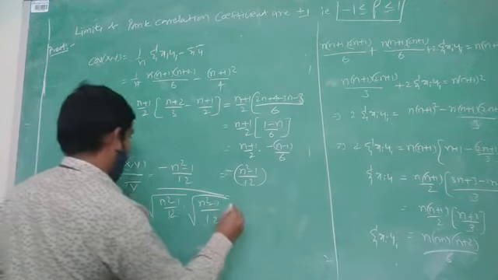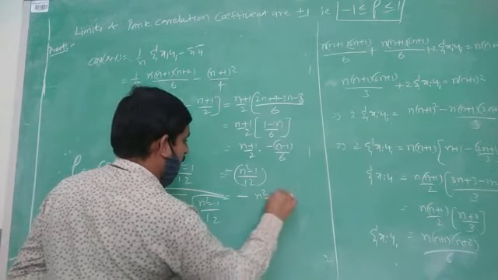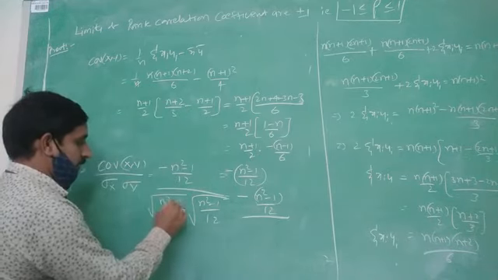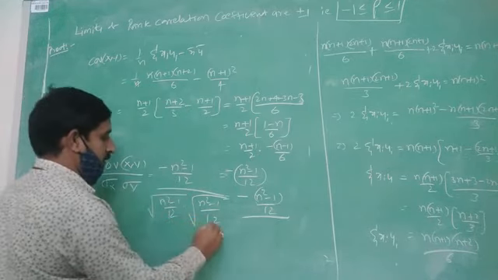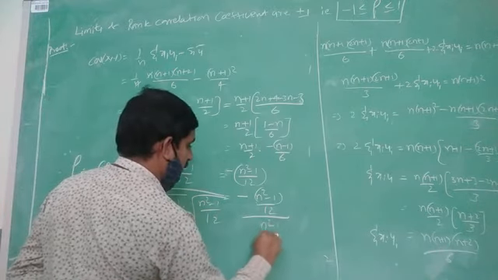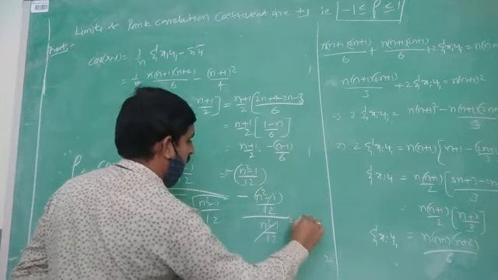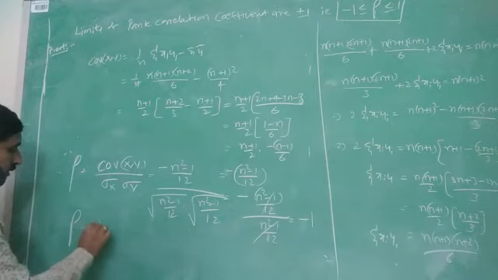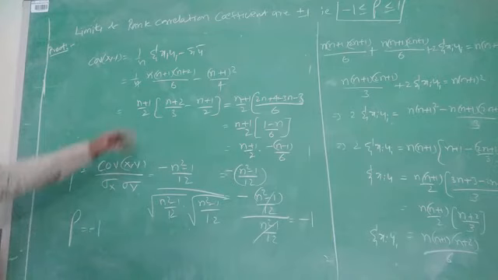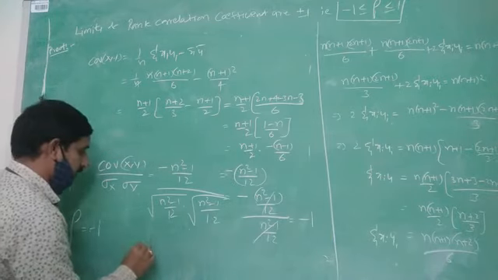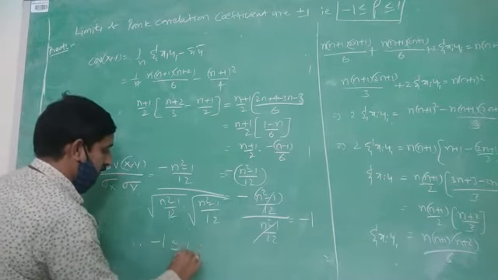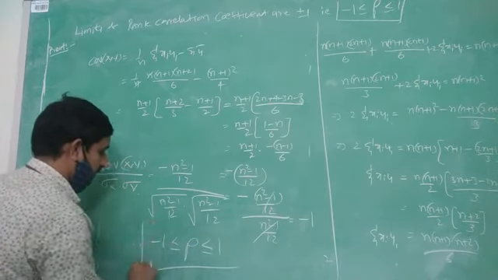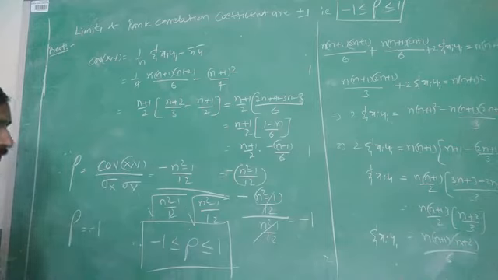Now minus of (n square minus 1) by 12 divided by root of (n square minus 1) by 12 into root of (n square minus 1) by 12, that equals (n square minus 1) by 12. This is cancelled, then we get rho equals minus 1. Therefore, rho equals plus or minus 1. Hence the rank correlation coefficient always lies between minus 1 less than or equal to rho less than or equal to 1. Hence the theorem is proved. Thank you.